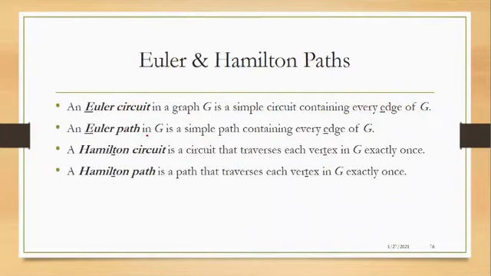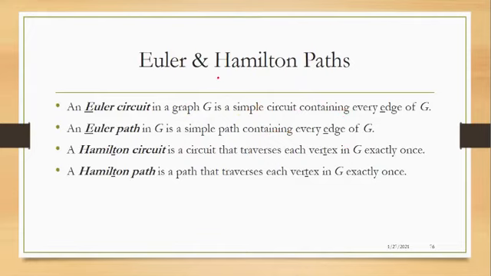Similarly, an Euler path in G is a simple path containing every edge of G. Now, when we are talking about a path, the difference is that in a circuit, we have to return to the same place where we started. But in a path, we have to cover all the edges. The path should contain all the edges. So the difference between circuit and path you already know. In an Euler path, a simple path should contain all the edges. In an Euler circuit, each edge should be traversed and it should also come back to the starting vertex.